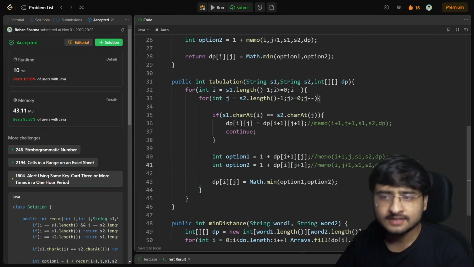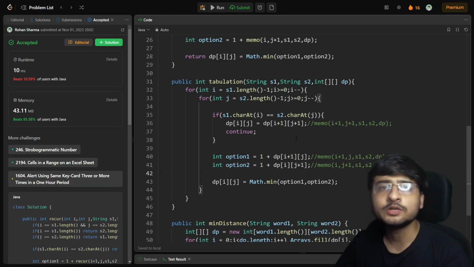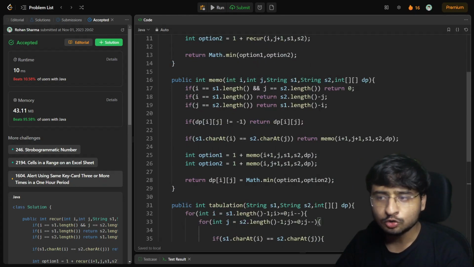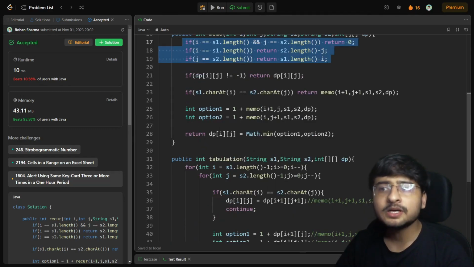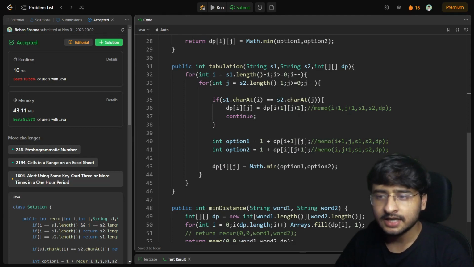And the particular case is that these can go out of bounds, right? i + 1 can go out of bounds, j + 1 can go out of bounds. This is a possibility that they can go out of bounds, right? So I have to handle these out of bound cases now, right? In order to do that, I will refer to these statements here. What are these statements saying? If both of them become empty, right? Basically, in this particular case, both of them can become empty.